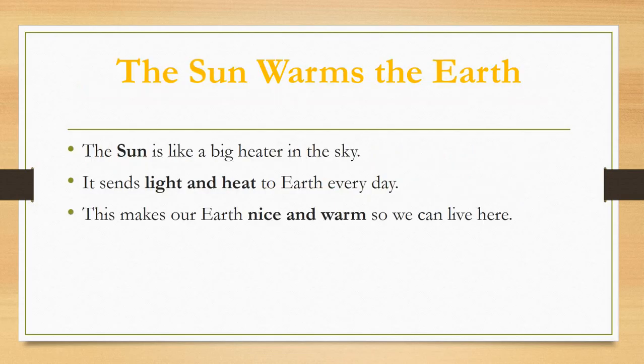The sun warms the Earth. The sun is like a big heater in the sky. It sends light and heat to Earth every day. This makes our Earth nice and warm so we can live here.